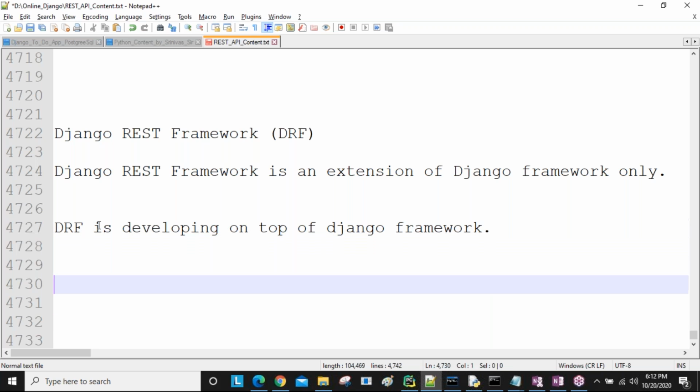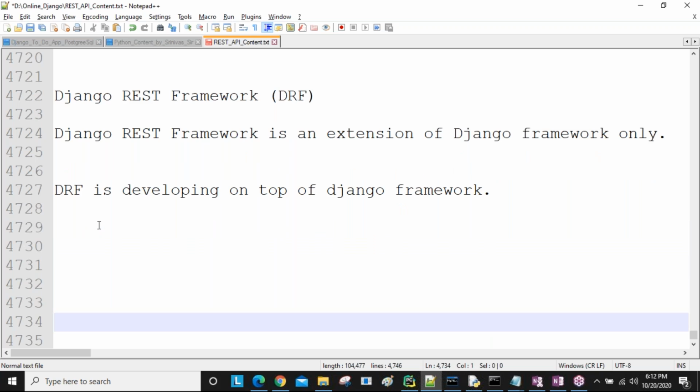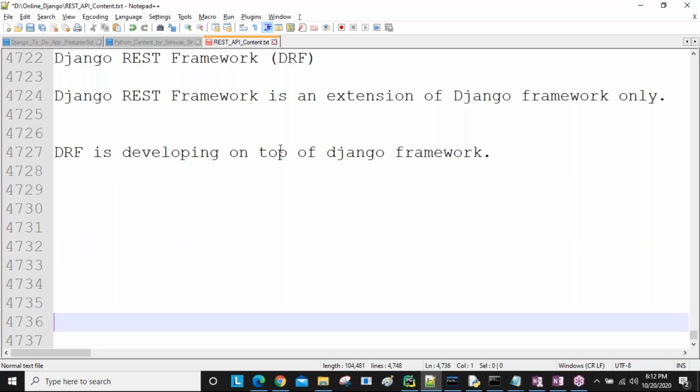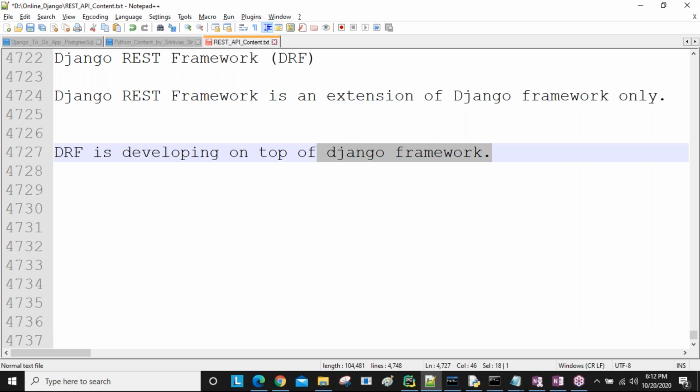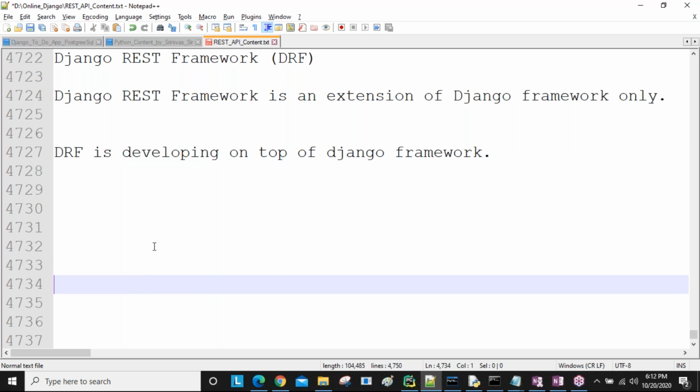So what does this mean? The concepts which are available in the Django framework are all available in the Django REST framework also, plus Django REST framework has some extra concepts. Because of these extra concepts, our Django REST framework is in more demand nowadays. So why is REST API in more demand nowadays? Why not other APIs? People are asking this question, sir. I'm going to give all this clarification slowly.